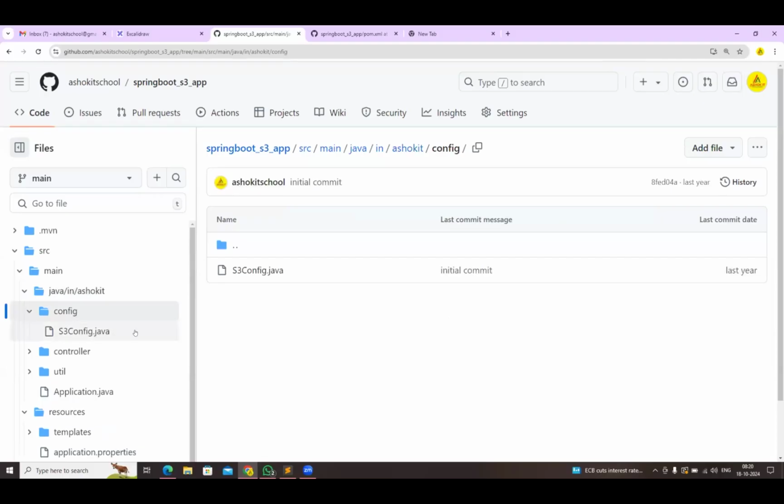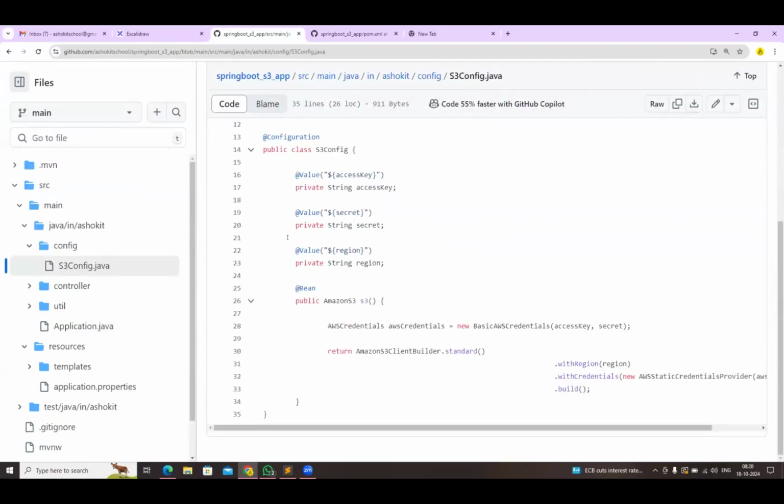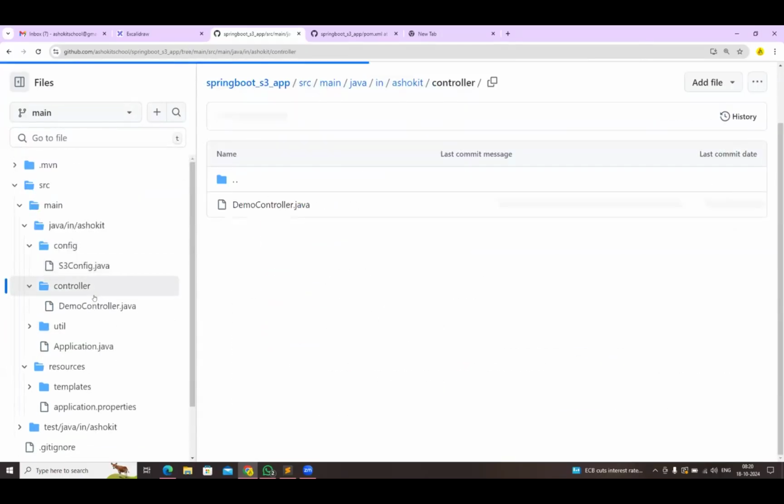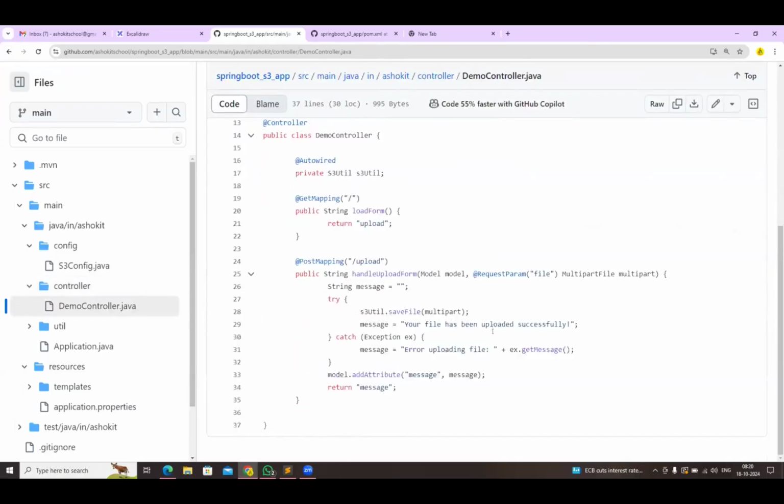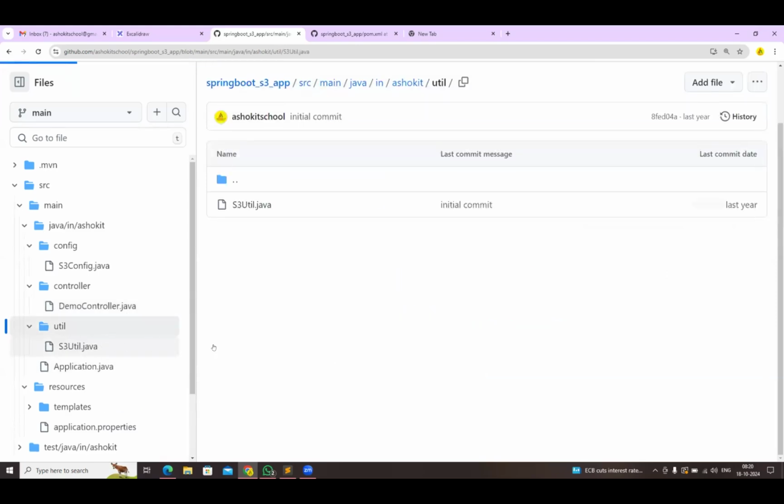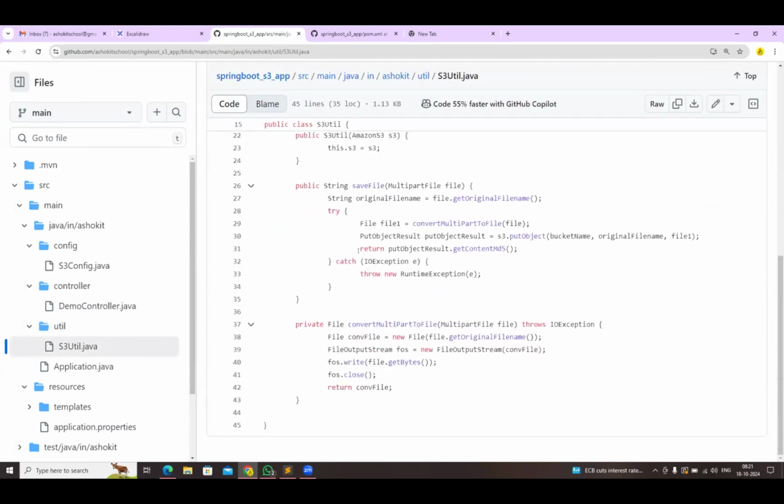The S3 configuration is available here, which is used to communicate with the S3 bucket, along with a demo controller. Here I am calling S3Util.saveFile, which is the logic used to save the file. In S3Util.java, we write the logic to upload the object into the S3 bucket programmatically. This method returns the object URL, and whatever URL you get, you need to store into the database table.